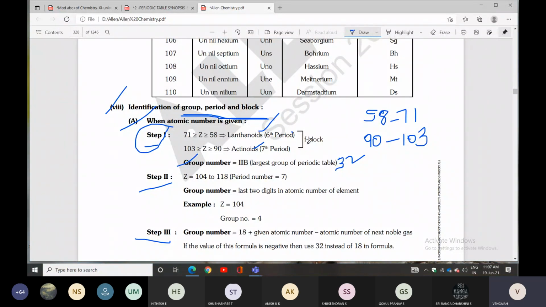These 4 elements, along with 14 lanthanides and 14 actinides. So 14 plus 14 is 28, plus 4 elements, scandium, yttrium, lanthanum, actinium. Total 32 elements. The longest group in the periodic table is the 3B group, the third group.